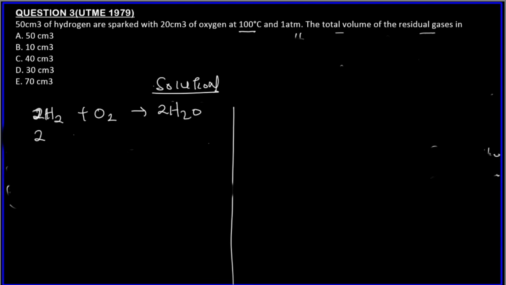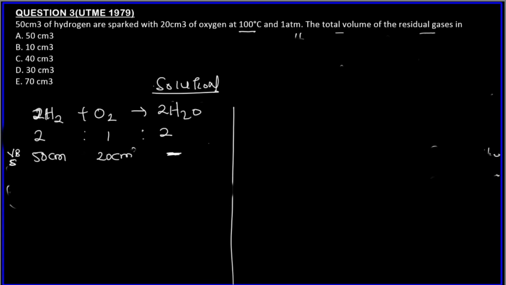Sorry, let's quickly write the stoichiometric coefficients 1, 2. So we know that the volume I gave before sparking is 50 centimeter cube, and 20 centimeter cube. Let's just put ratio. For the before sparking, no volume has been formed, so we just put a dash here, right? Sorry, that was a mistake that I made. You just put a dash here because no volume has been formed.